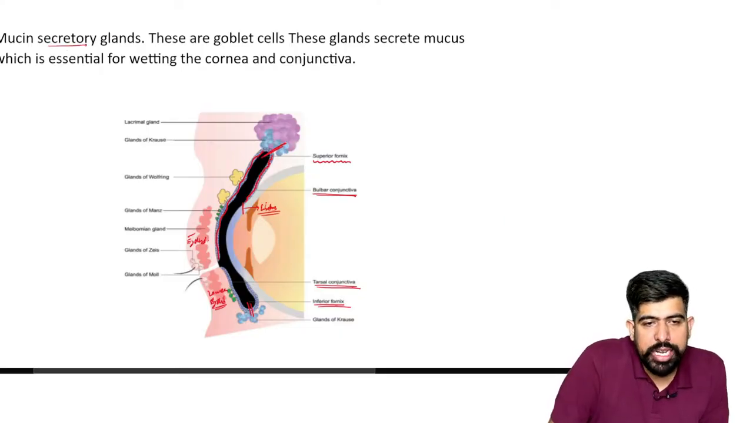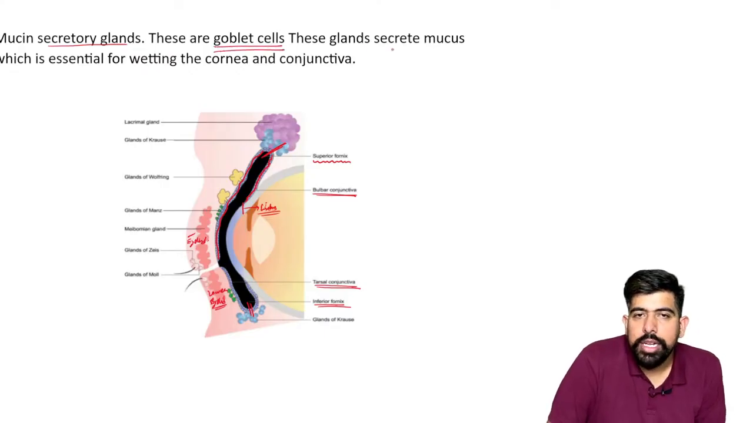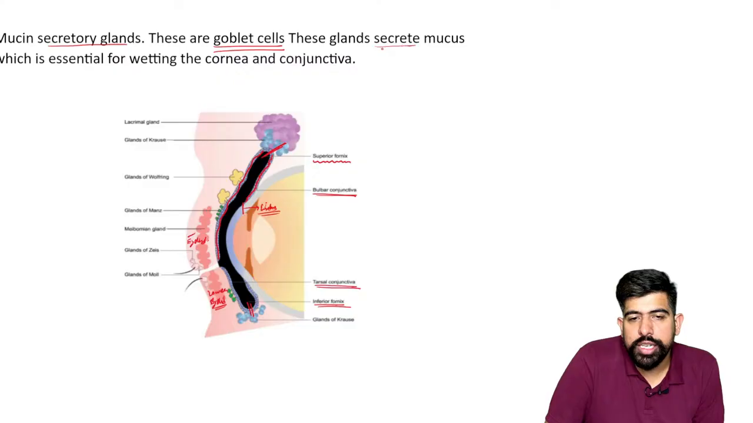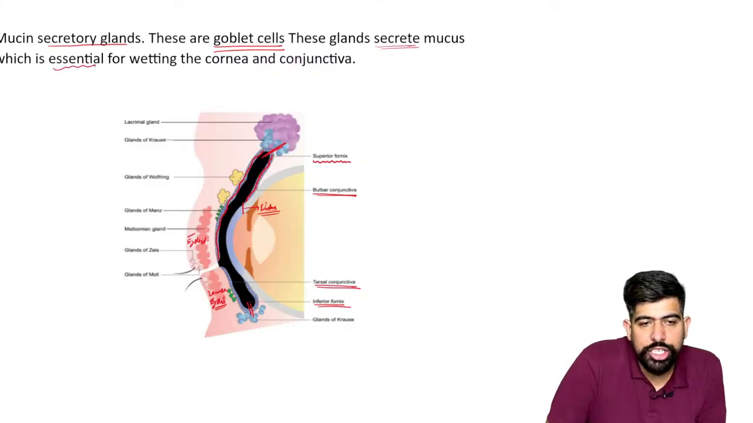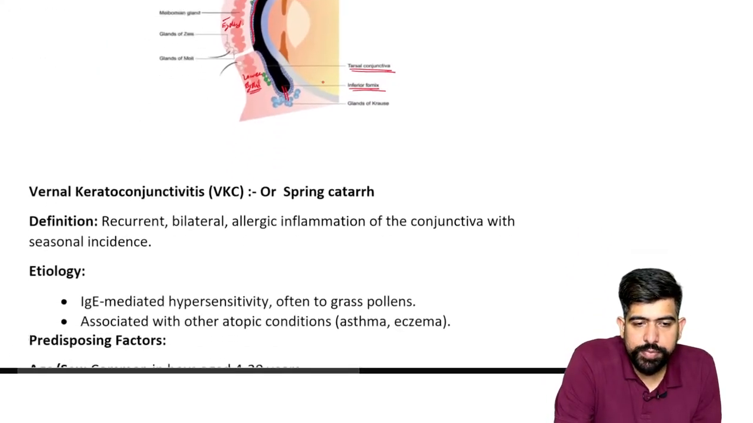The mucin secretory glands, these are your goblet cells, and these glands are going to secrete the mucus, which is essential for wetting the cornea and the conjunctiva.